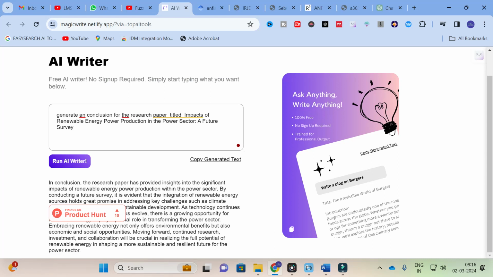Like other AI writers, it needs sign up. There are different templates available. Whatever research prompt you have in mind, you can just type it in this AI writer, and it will generate better content for your research paper. The theoretical part of the research paper can be generated using this AI writer. The important thing is that it is a free AI writer. It is 100% free. You can ask anything, write anything. No sign up required. It is trained for professional output. You can make use of this AI writer to generate better content for your research paper writing.